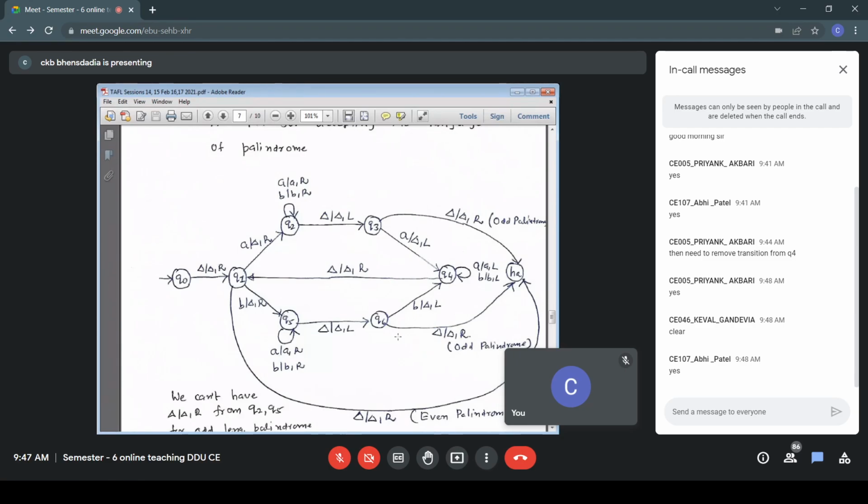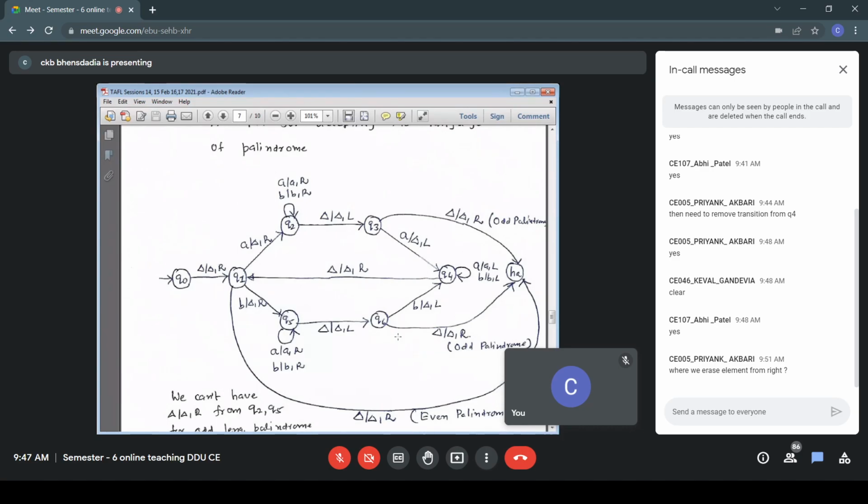Is the logic fine? Is it okay? From the extreme, we move to the center. That is our logic. Per iteration, we erase two matching symbols. We match one symbol from left, and the same symbol has to be from right. And then we move towards the center.